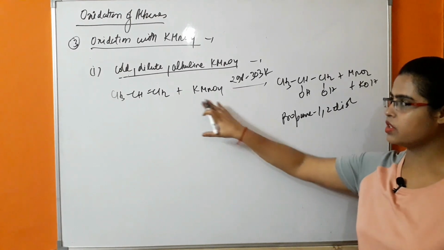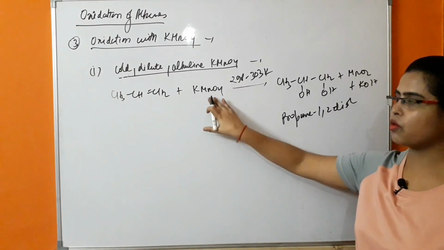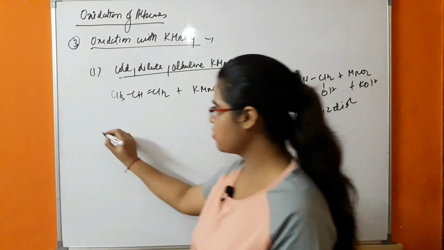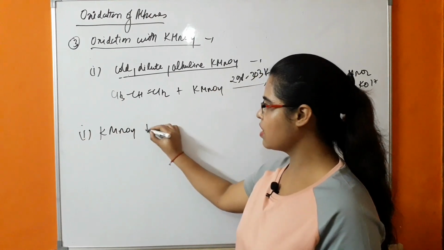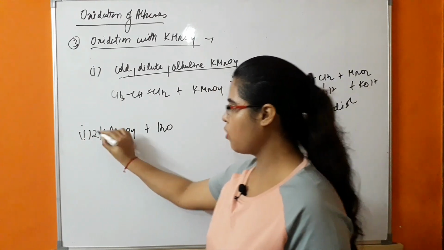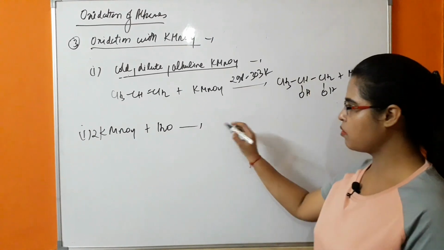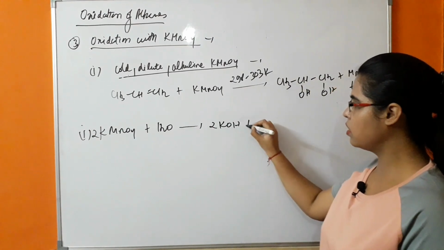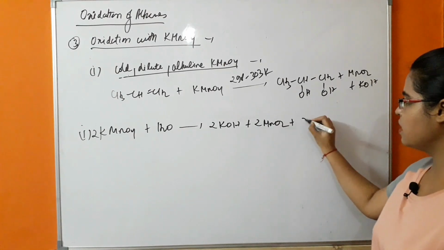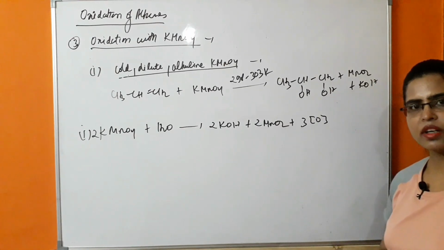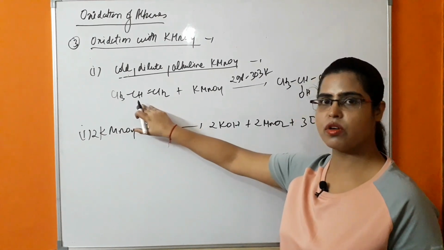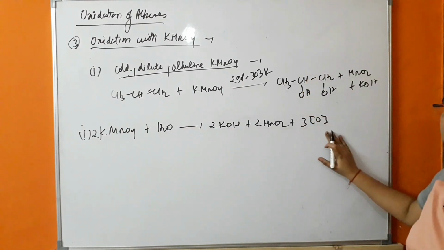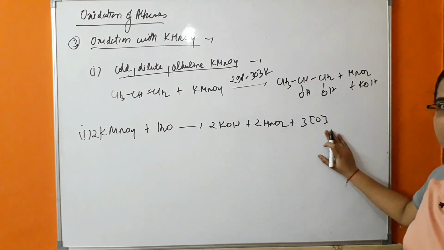So let's see how the oxidation of alkene is done with the help of cold dilute KMnO4. First of all, in the first step, KMnO4 will react with water. 2 molecules of KMnO4 will be taken, so there will be formation of 2 KOH, 2 MnO2, and 3 nascent oxygen will be released. This oxidizing agent is responsible for the oxidation of the alkene because it releases nascent oxygen, which is atomic oxygen and therefore highly reactive.